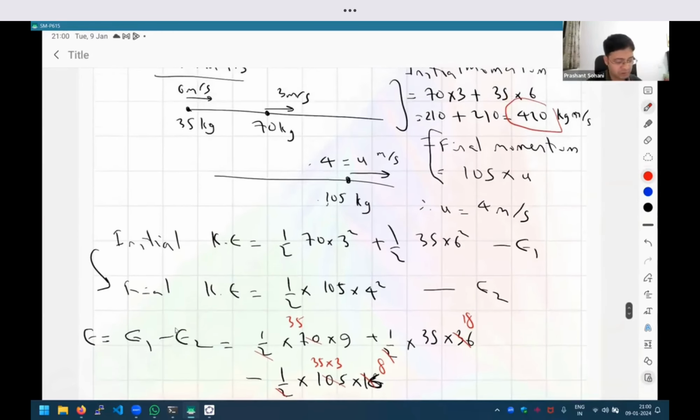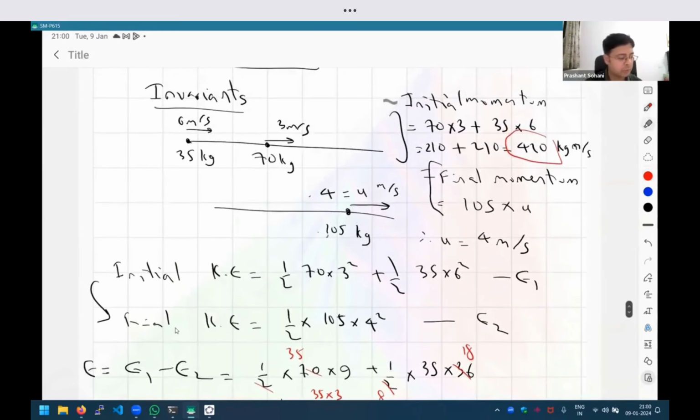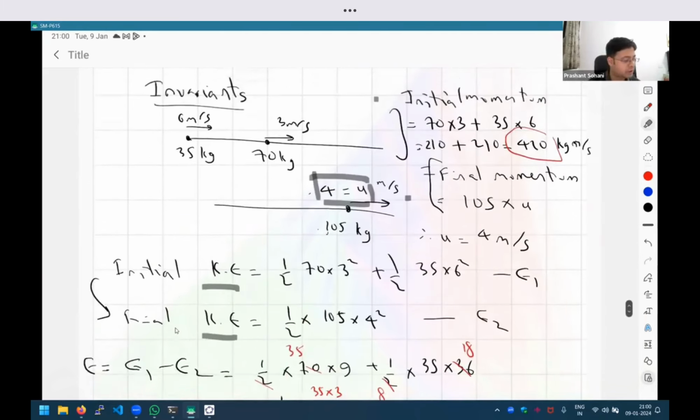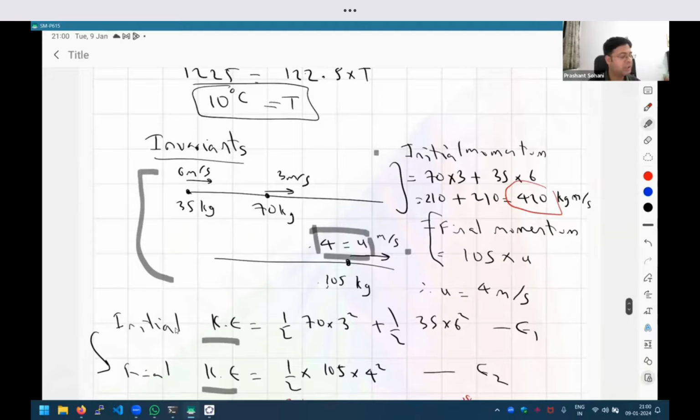I hope the principle of this question is understood: the first step was comparing the momentum to get the value of the final speed, and then just applying the kinetic energy formula and finding the difference. So it's a very straightforward question actually. But the important characteristic of this question was that very little information was given in terms of absolute position. How much was the separation, was it 1 meter or 1 kilometer?